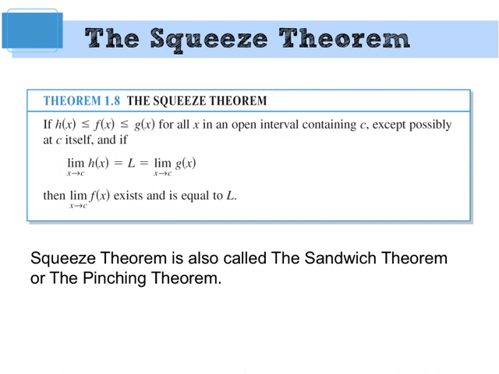You think about having a sandwich here. You got 2 pieces of bread and a piece of bologna. You smash down the sandwich, the bologna's not going to just fly out of the sandwich and end up on the other side of the bread. It's going to stay between the 2 pieces of bread. The same is true here. As you start to pinch those functions, and they get closer to that point, f has to get closer to the same point too. It can't all of a sudden magically fly out and be on top or below the other 2 functions. Does that make sense? Yes or no? Yes. Okay, good.